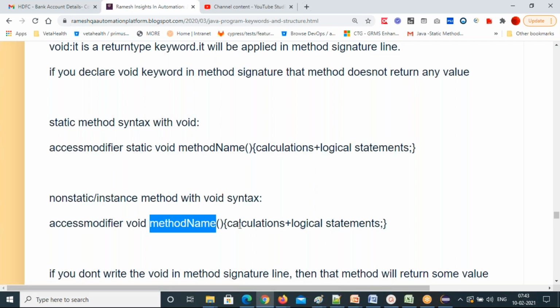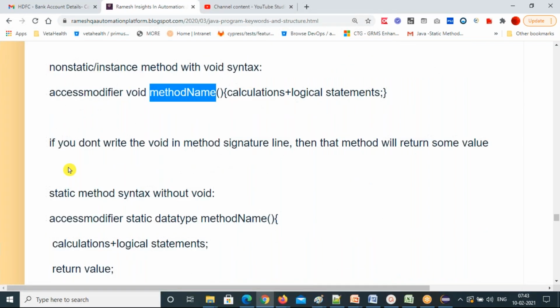Okay, what about without void? Let me show you. If you don't write void in the method signature line, then the method will return a value, the final output. After calculation, you will get some output, right? That output will be returned, so you can use it in other places. When you call the method, it will give that output value. Those are what we call return type methods. Void methods and return type methods.